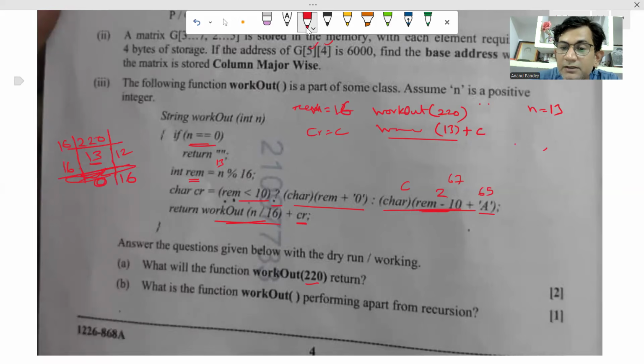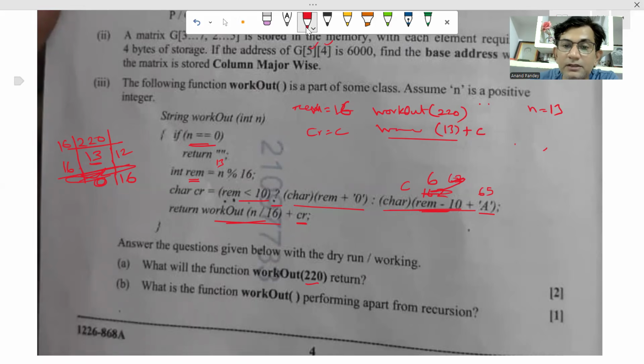So here rem, 16 minus 10 will be 6. 6 plus, and the value of a is 65. 65 plus 6 is 71, and 71 is the ASCII value of what? A, B, C, D, E, F, G. Just a minute. Sorry, 13 modulus 16 will be 13. Sorry, I was wrong there.